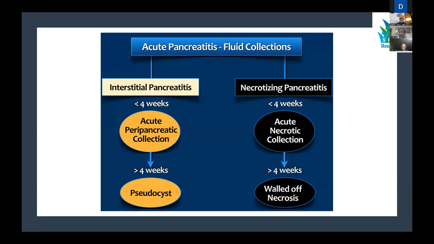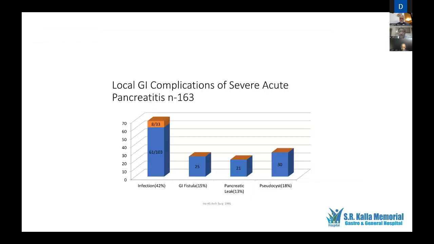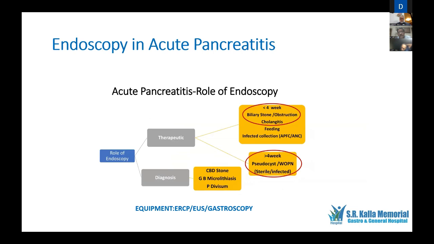Now, the major paradigm shift is about the definitions and approach to these two situations. This is a picture diagram of how things happen. For a milder nature of disease, you have a side duct disruption or a major duct disruption causing pseudocyst. But when you have necrosis, then you invite the risk of walled off necrosis. Other complications of severe acute pancreatitis are infections, fistulae, pancreatic leaks, and pancreatic pseudocyst.